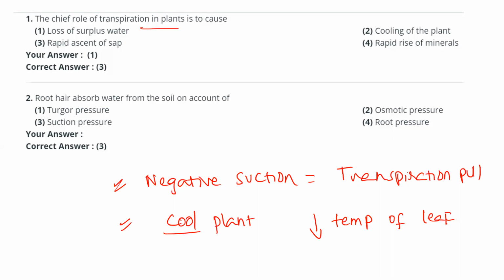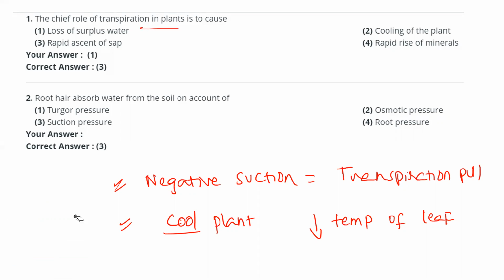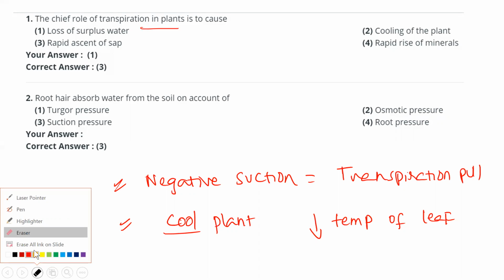That is the major aspect, actually. One of the major aspects is that it will create a negative suction. Another benefit transpiration does for the plant is cooling the leaf surface. That is another advantage of transpiration to the plant. But transpiration is also a necessary evil, because in some aspects it is doing good things, and also some harmful things.